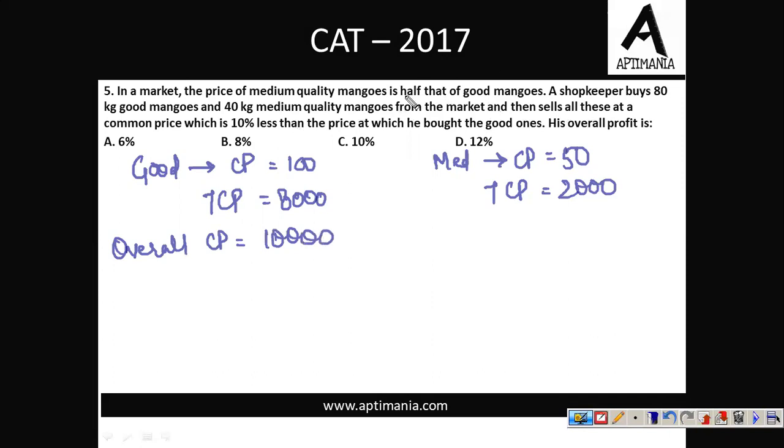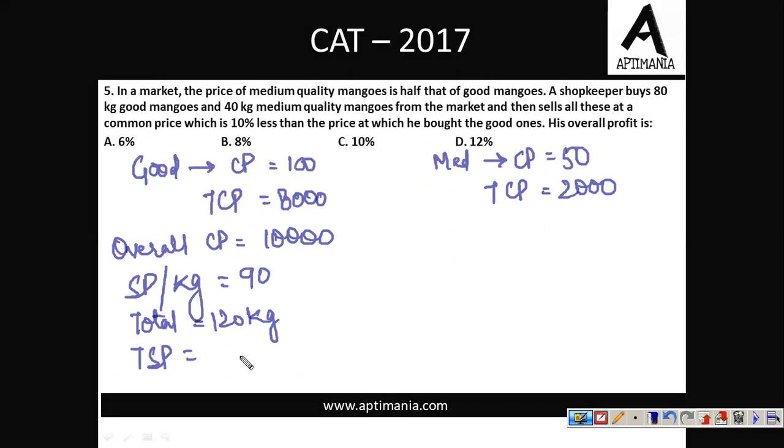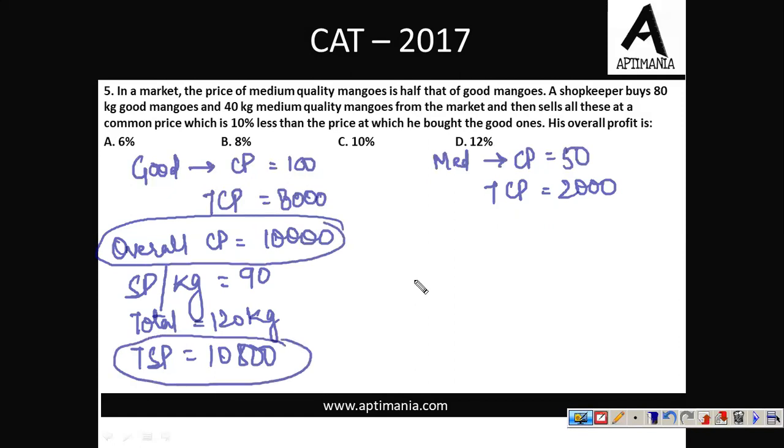Now what is given to you? And sells these at a common price which is 10% less than the price at which he bought the good ones. So selling price per kg will be 10% less than the cost price of good mangoes, that is 100's 10% less, which is 90, and total quantity is 120 kgs. So total SP will be 120 into 90, that is 10,800. So you purchased overall for 10,000, and you sold it overall for 10,800. What they've asked is his overall profit.